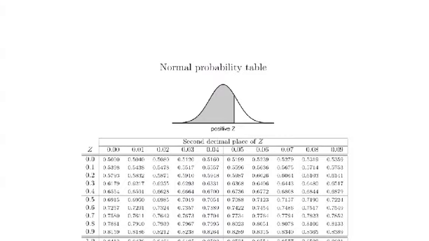So on the table, I'm looking for 0.11, which tells me that I've got 0.5438 less than the z-score 0.11. That means that about 54% of men could fit through the doors without bending, the doors that are 72 inches.